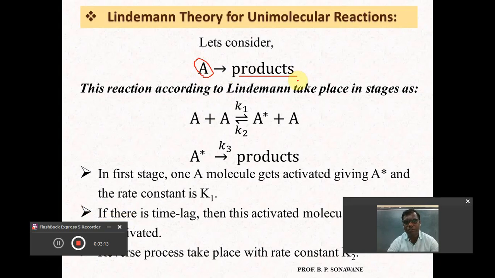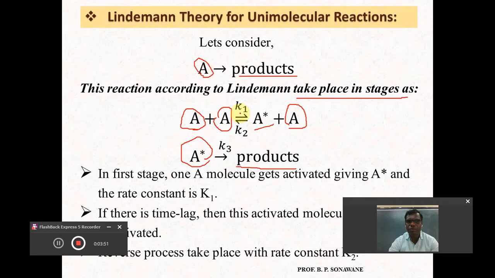But this unimolecular reaction, according to Lindemann, takes place in various stages. Initially, one reactant molecule A collides with another reactant molecule, and it gives the formation of a molecule with the highest energy, called an activated molecule or activated intermediate, with the formation of another reactant molecule. This activated molecule then undergoes decomposition to form the product. So these are the important stages during the conversion of reactant into product.